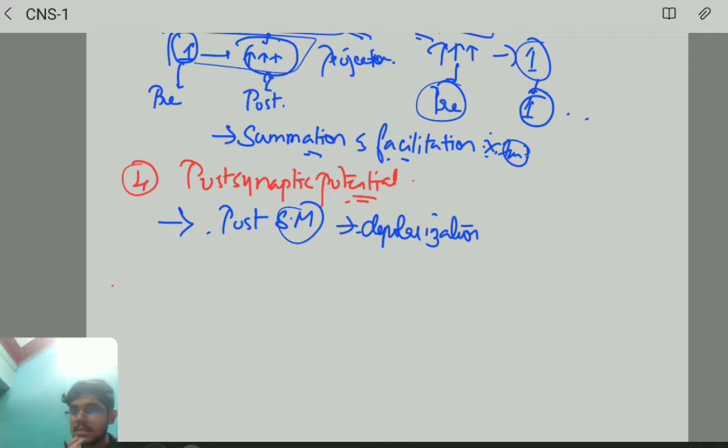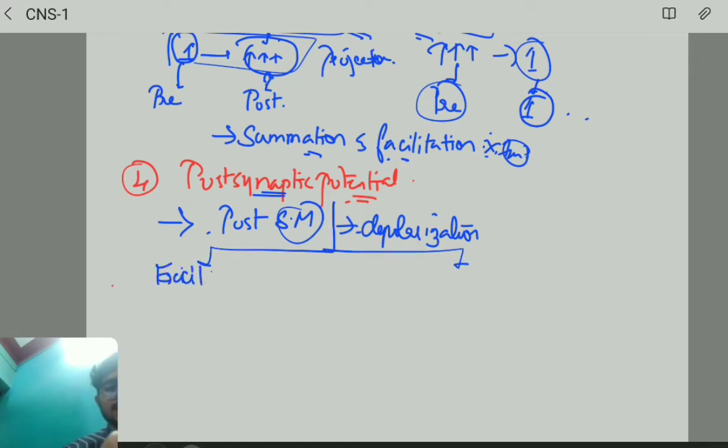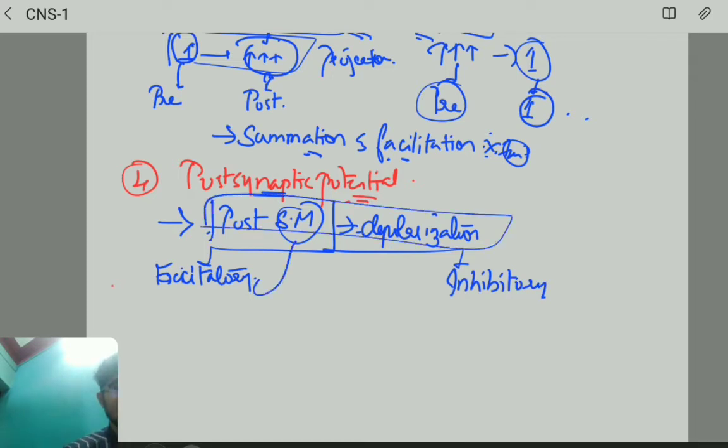Depolarization occurred, then there is excitation. The postsynaptic potential is divided into two, excitatory as well as inhibitory. If there is depolarization, it is excitatory.